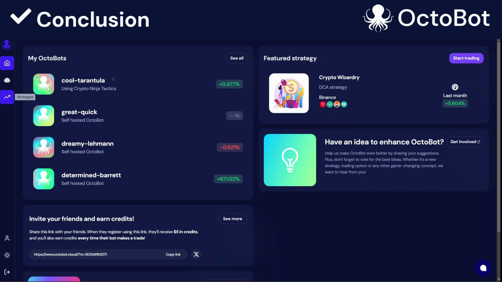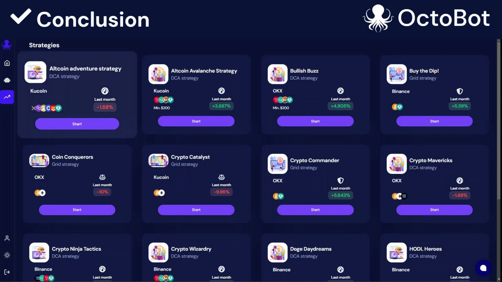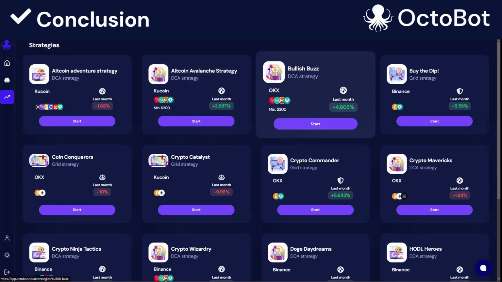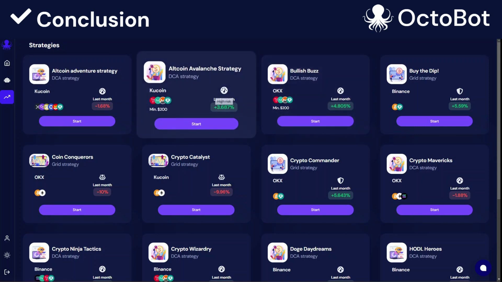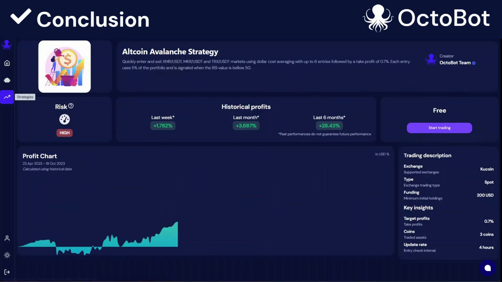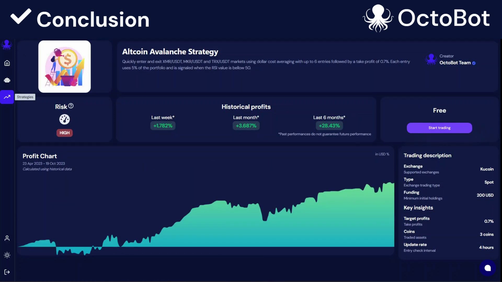A few variations of those strategies are already available on OctoBot Cloud. OctoBot Cloud will show them with their traded coin and their historical results, so that you can have an idea of how much profit you can make using them. And the best part is that you can already use those strategies. They are available on OctoBot Cloud and they are free.